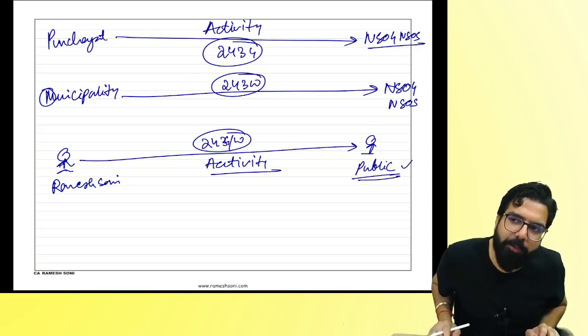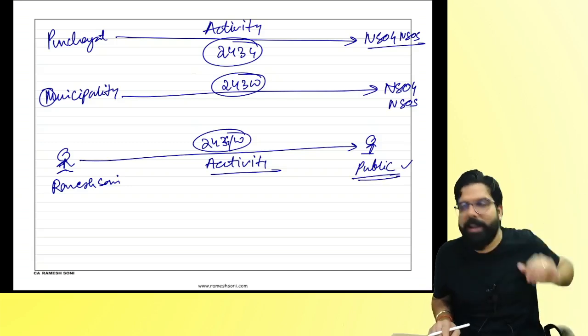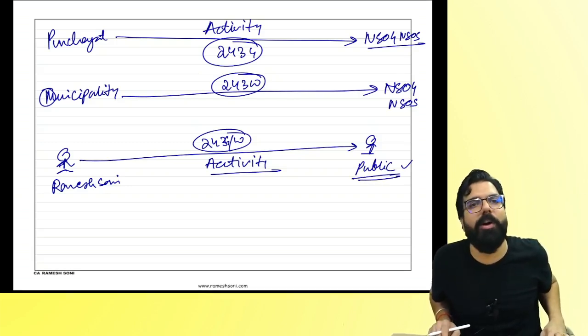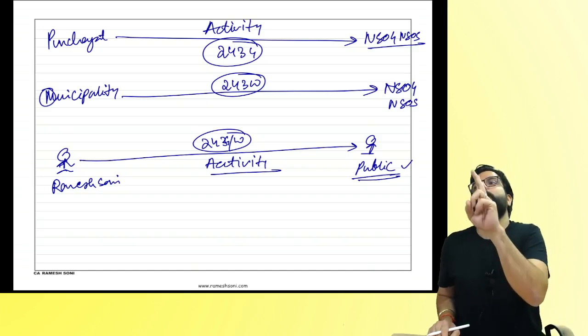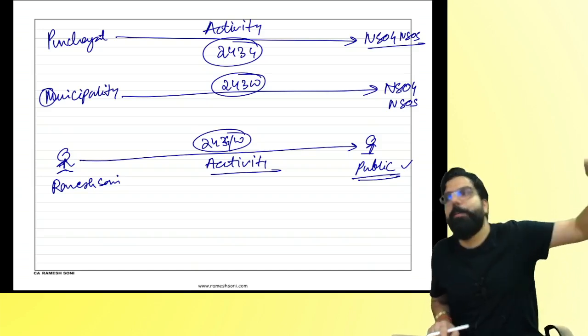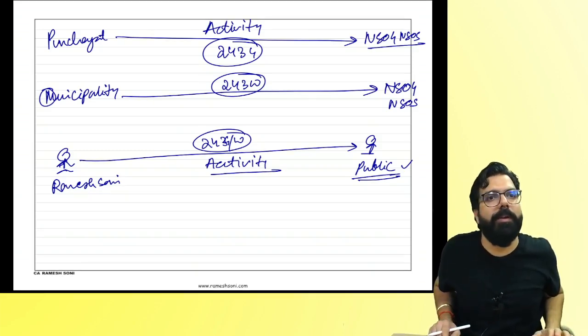Will that be neither supply of goods nor supply of service? I am collecting garbage from people's homes. Will GST come or not? Yes. Only for panchayat and municipality. When they are doing it for the public, it will be neither supply of goods nor supply of service.